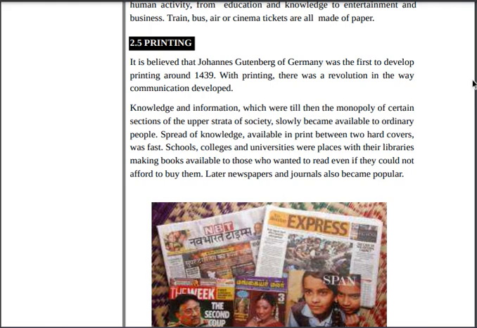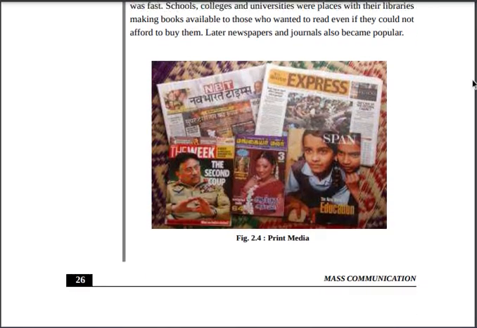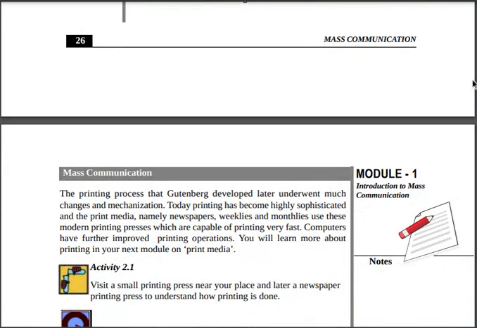Schools, colleges, universities were placed with their libraries, making books available to those who wanted to read if they could not afford them by themselves. Later, newspaper and journal also became popular. So printing was started in Germany by Gutenberg in 1439, and after that it helped the world drastically. Not only in newspaper and magazine, it also helps in the education sector.